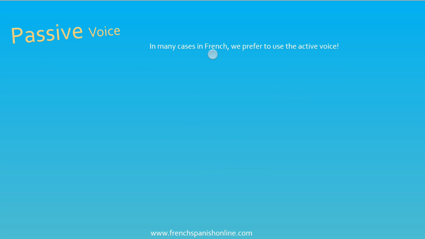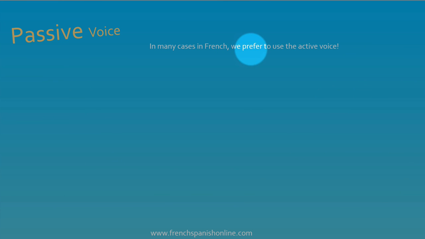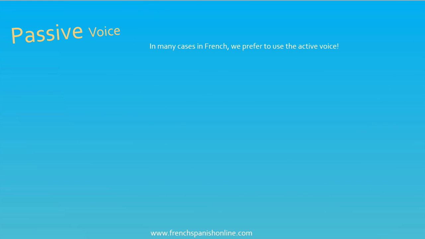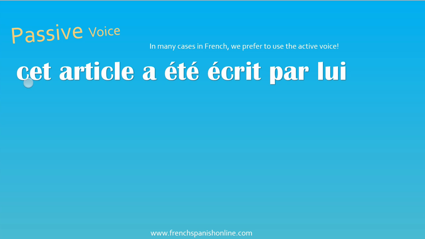In many cases in French, and that's the difference between French and English, we prefer to use the active voice. In French, when we have the passive voice, we sometimes say that the sentence is inelegant, heavy, and we prefer in this case to use the active voice. So here an example, cet article a été écrit par lui. In French we say that it's a bit inelegant.